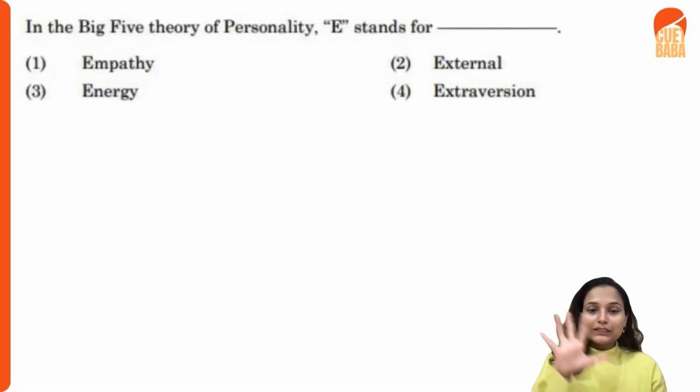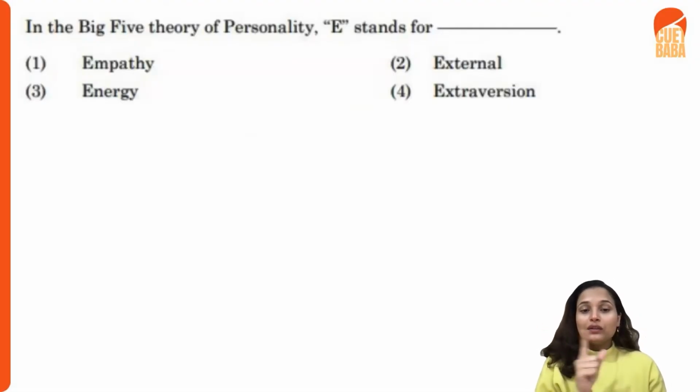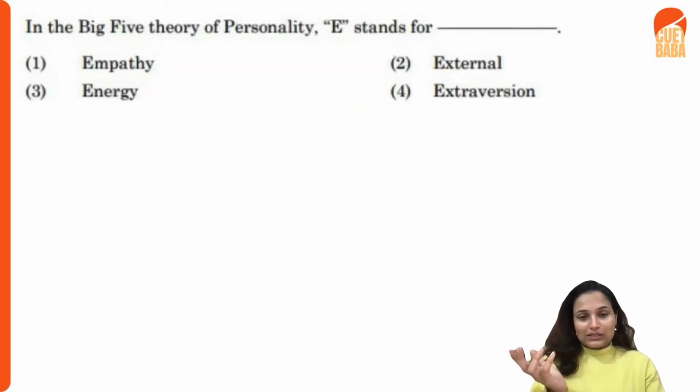Yes, we have discussed the big five theory of personality. So here what does the E stand for? Is it empathy, external, energy, or extroversion? Here, your answer would be extroversion, right? Because we have already discussed that the big five theory of personality is, your first one is neuroticism.